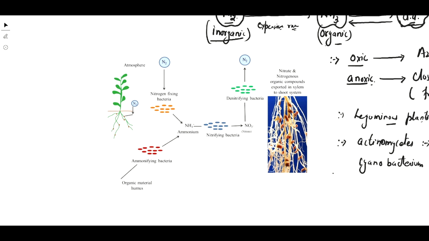Atmospheric nitrogen is converted into ammonia by the help of nitrogen fixing bacteria, which can be anaerobic or aerobic. Then this ammonia is incorporated into organic material by ammonifying bacteria, or certain types of bacteria which incorporate nitrogen into amino acid synthesis and organic material synthesis. So this is the simple process of nitrogen fixation.